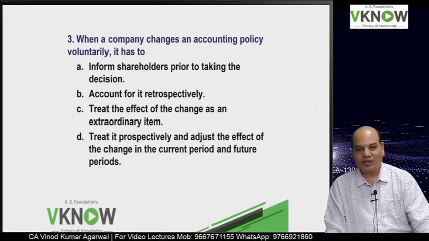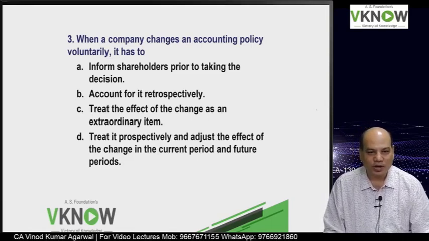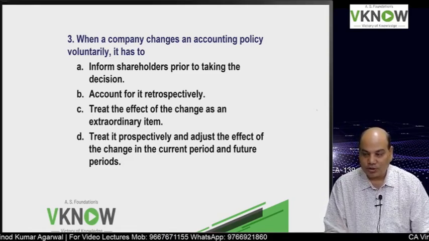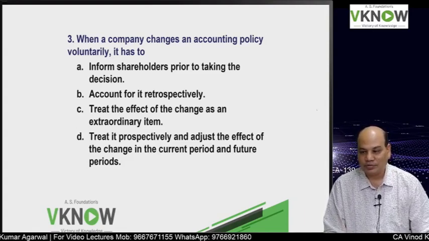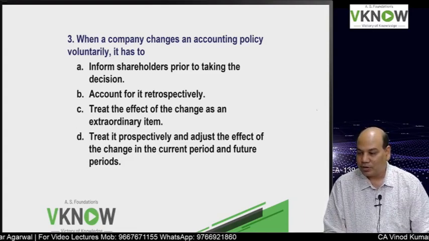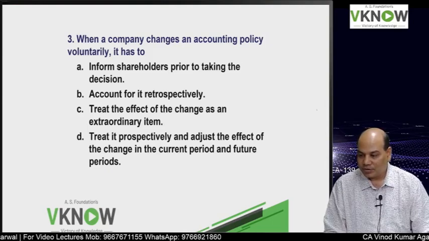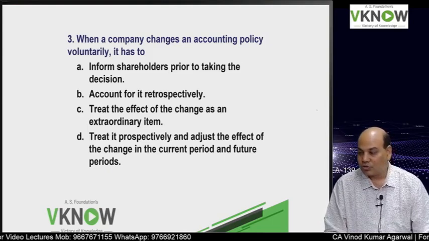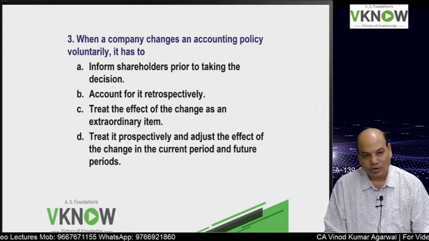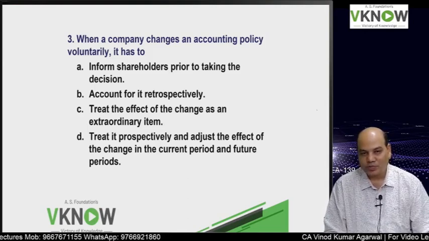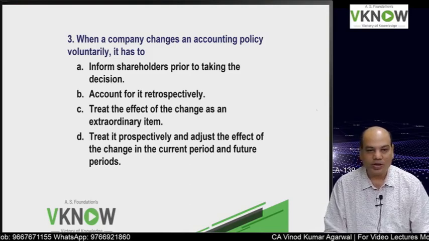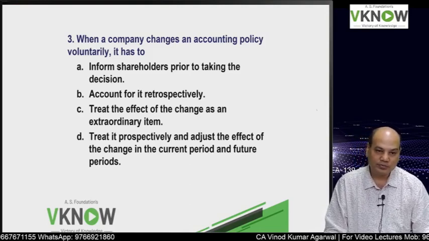When a company changes an accounting policy voluntarily, it has to inform shareholders prior to taking the decision. Account for it retrospectively. Treat the effect of change as an extraordinary item. And option D, treat it prospectively and adjust the effect of change in the current period and future period.